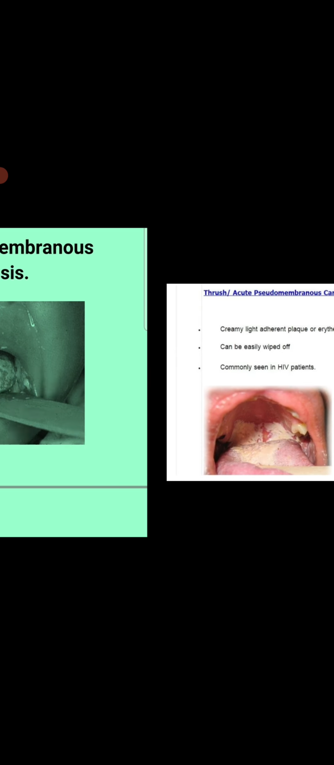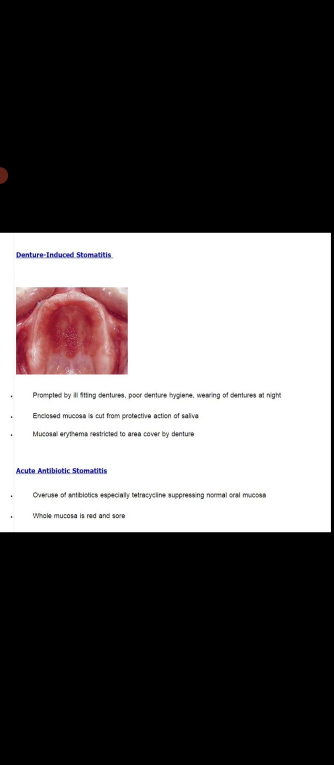Now come to the second type, which is erythematous candidiasis. This is erythematous candidiasis. In erythematous candidiasis, there is a red, shiny, atrophic appearance. There is atrophy and there is a red shiny appearance.